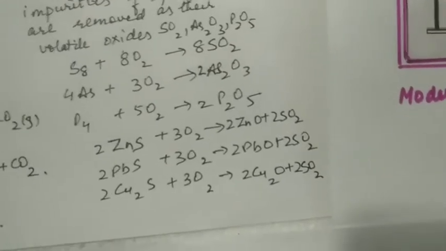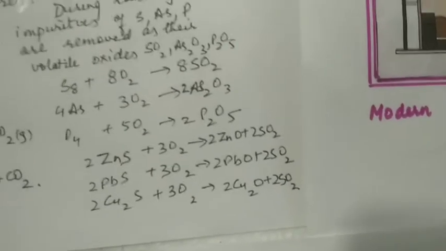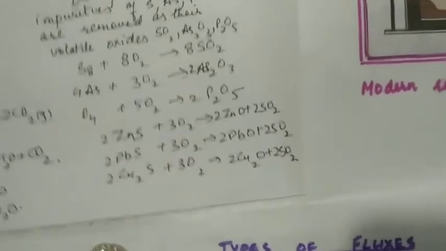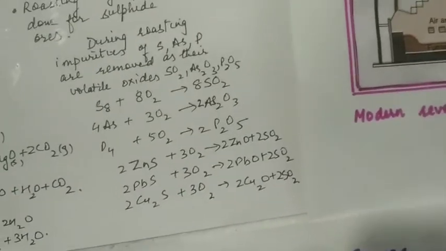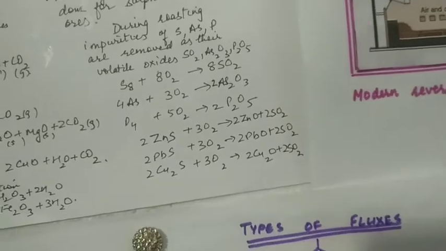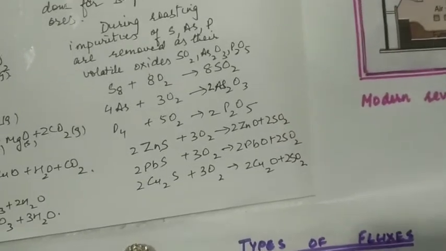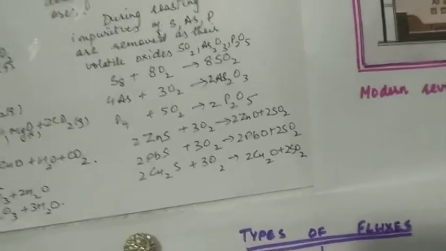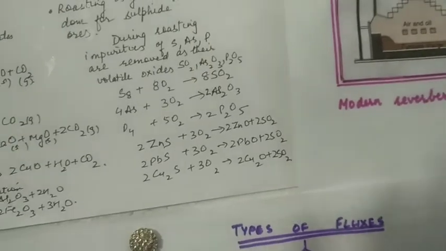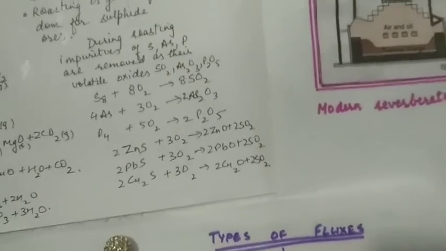So when we roast zinc sulfide, it will get converted to zinc oxide and sulfur dioxide will be produced, which can be removed. It's a gas. Lead sulfide is converted to lead oxide. Copper sulfide is converted to copper oxide.